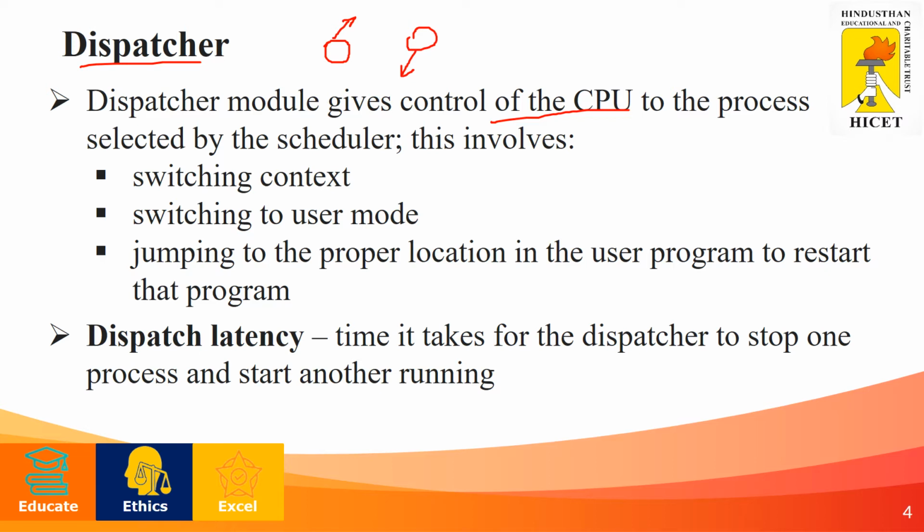This is the responsibility of the process dispatcher. The dispatcher involves these tasks: context switching, switching to user mode, and jumping to the proper location in the user program to restart the program.